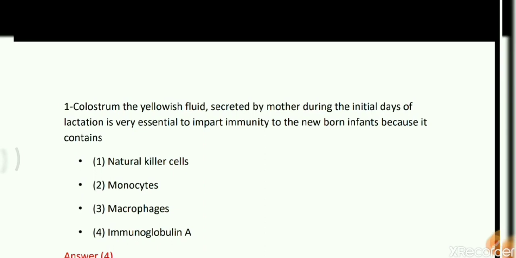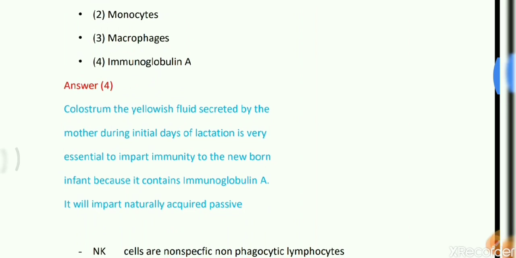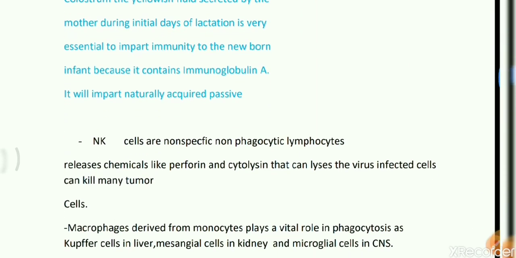So which of the following will be true? The correct option is option 4. This is a direct question from the NCERT chapter on human reproduction. Okay, so now we will discuss what an NK cell is.